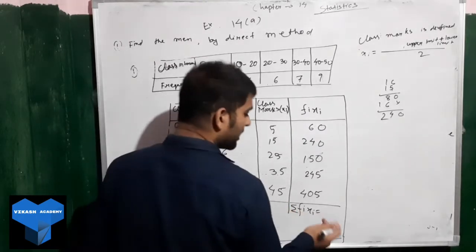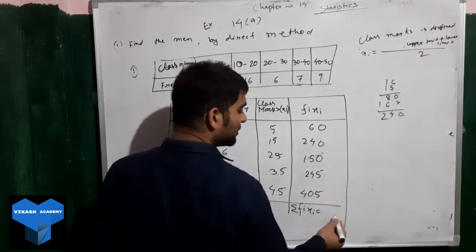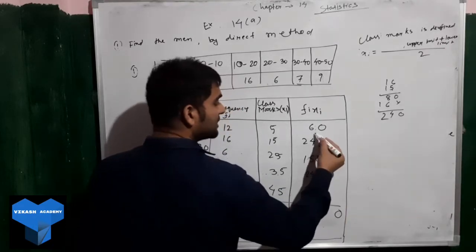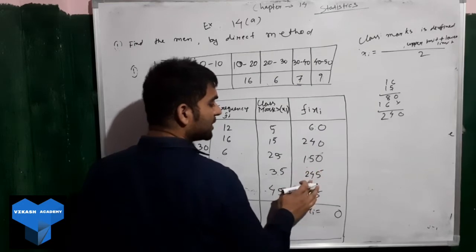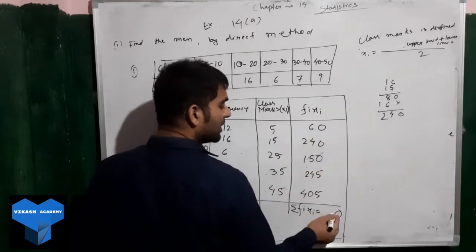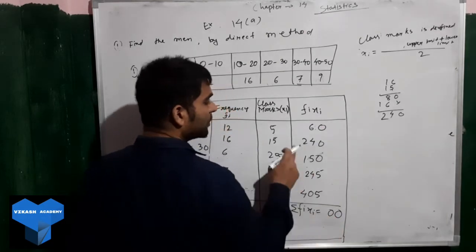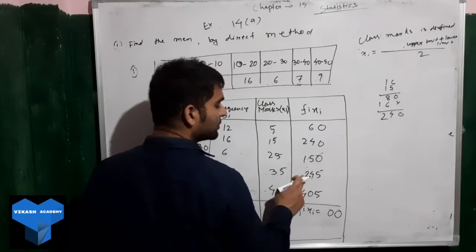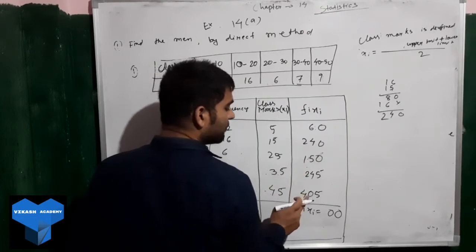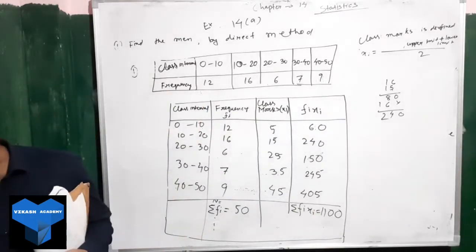Next, summation of fi xi. So add it: 0 plus 0 plus 0, 5 plus 5, it will be 10. Next, 6 plus 4, 10, 10 plus 5, 15, 15 plus 4, 19, 19 and 1, it will be 20. So we have 2. So 2 plus 2, 4, 4 plus 1, 5, 5 plus 2, 7, 7 plus 4, it will be 11. So we got 1100.